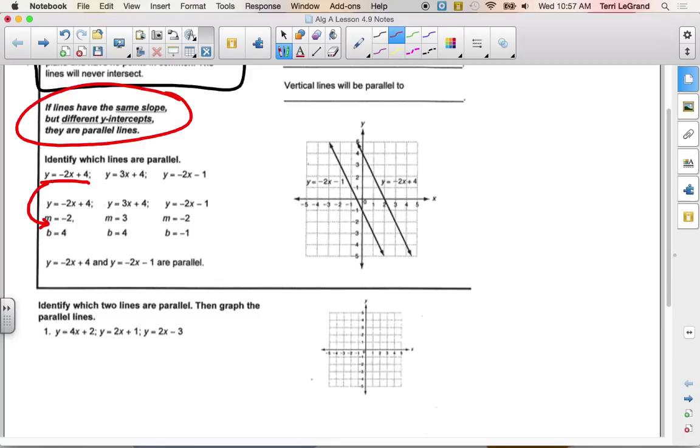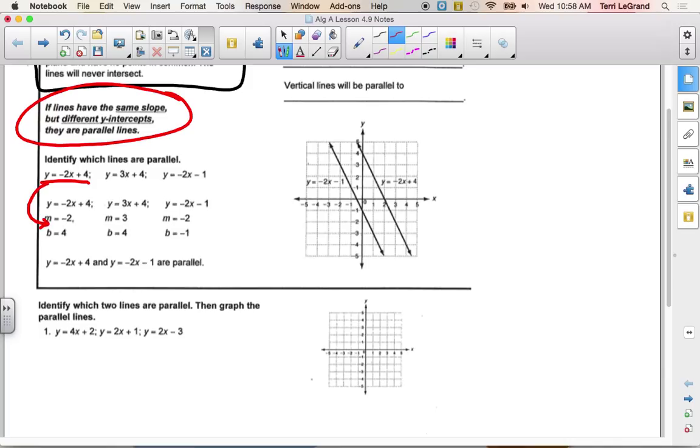What are we going to say? Then they could be parallel. Yeah, that was a good word to use. They could be parallel if they have the same slope, but they have to have a different starting point. So we have to identify the y-intercept because that's the starting point. If they have the same slope and the same y-intercept, we already decided they can't be parallel, right? So that's why we're going to identify both the slopes and their y-intercepts.